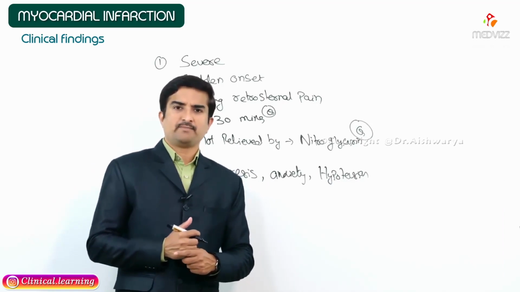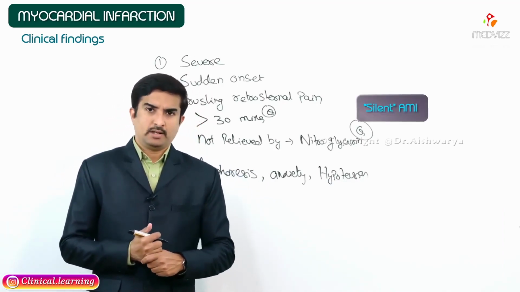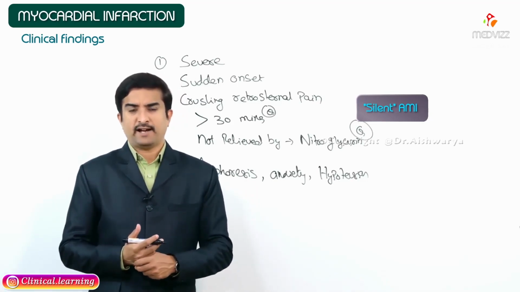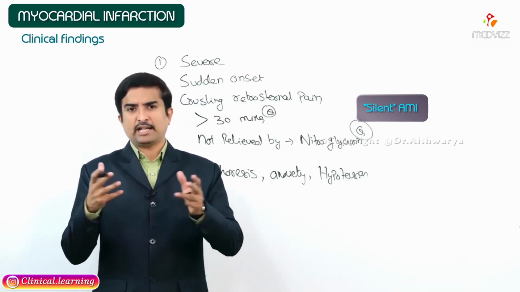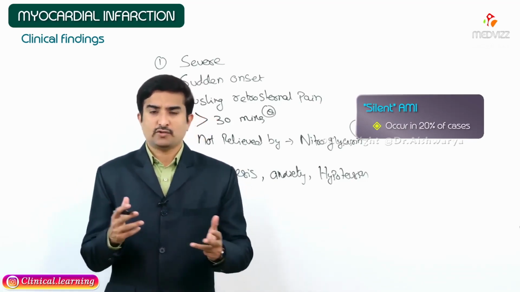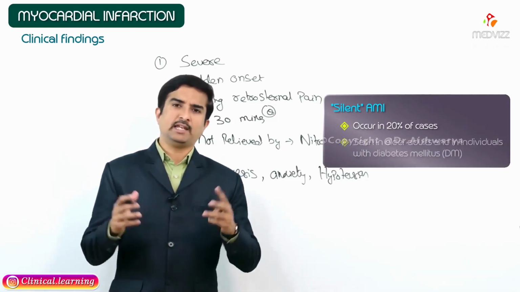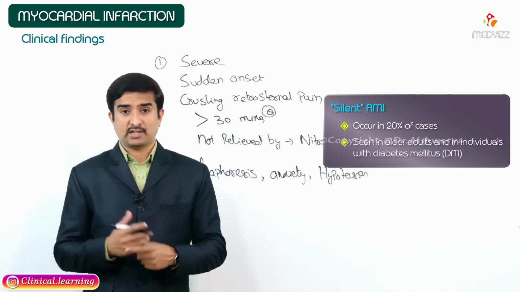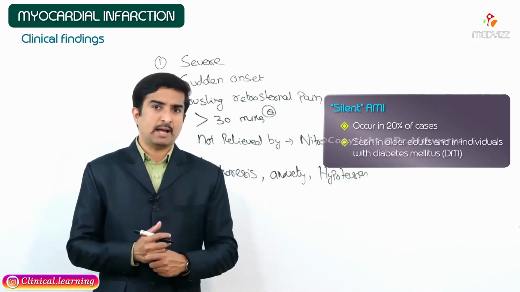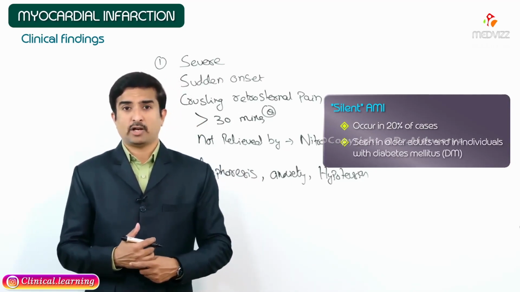And sometimes we may also see the silent acute myocardial infarction, which means without any clinical findings. The silent acute myocardial infarction occurs in approximately 20 to 25% of cases, but it is more likely to be seen in older adults as well as individuals with diabetes mellitus, who are more prone to this silent acute myocardial infarction.